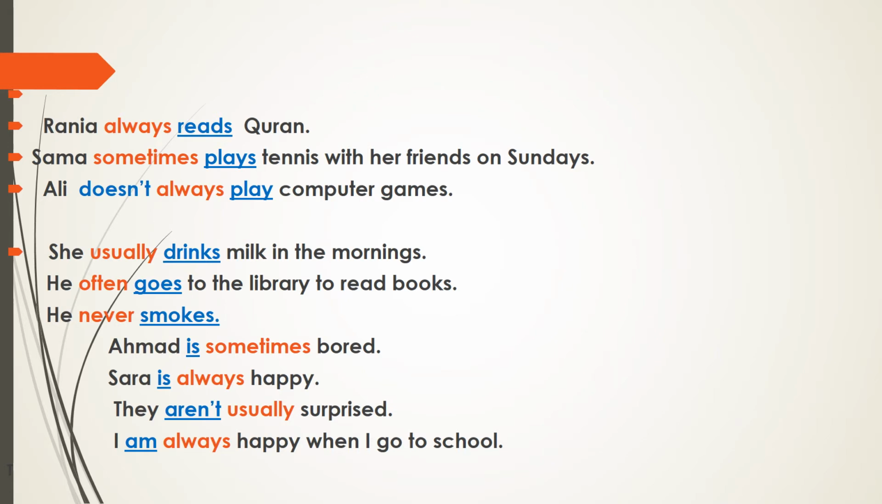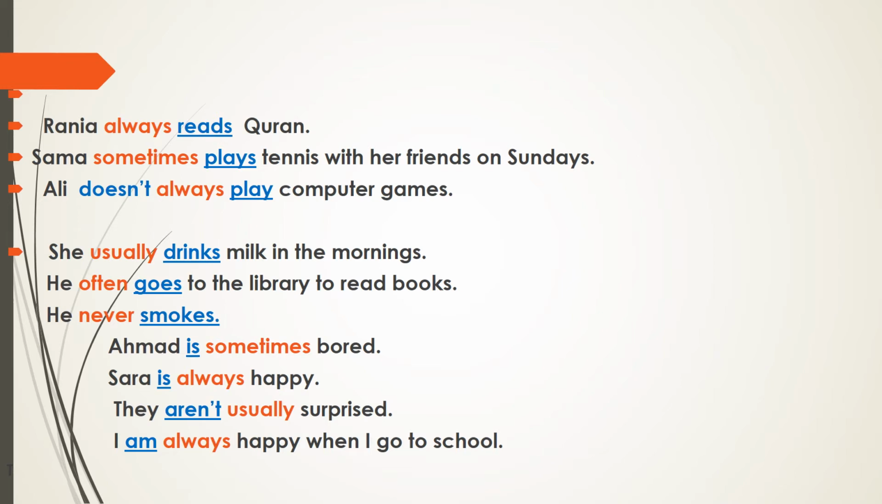Of course that these two sentences are positive ones. What about the negative one? Yes, the negative one is what? For example, Ali doesn't always play computer games. Okay, so here we have the auxiliary verb doesn't. Why do you use here doesn't? Yes, because of the subject also. The subject here is Ali. Because of that we put doesn't, not don't.